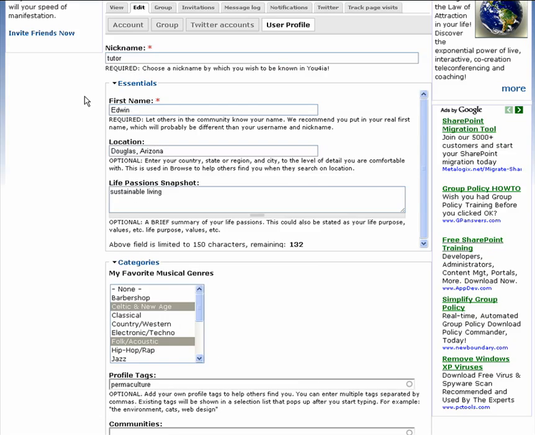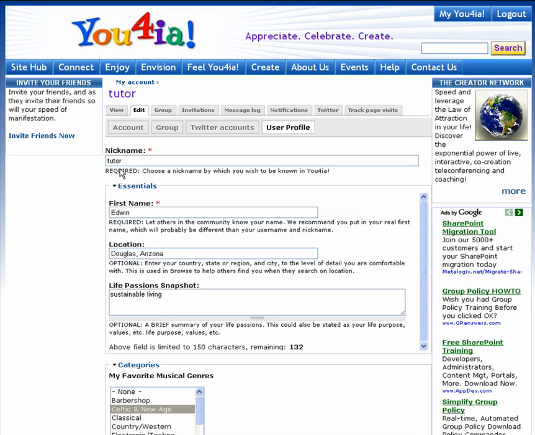To start with, we'll look at the required fields. First, you need to enter a nickname. We recommend you use the same name as your username. For now, this will only show in the URL or the path after euphoria.com. The second required field is your first name. We recommend you use your real first name to let others in the Euphoria community get to know you.